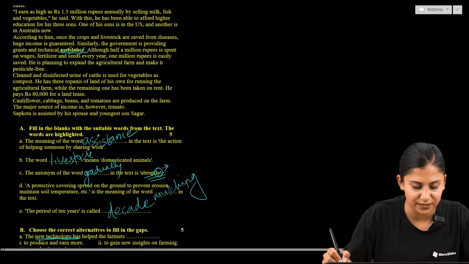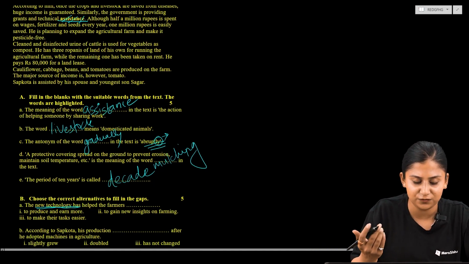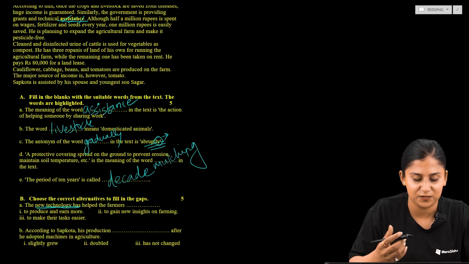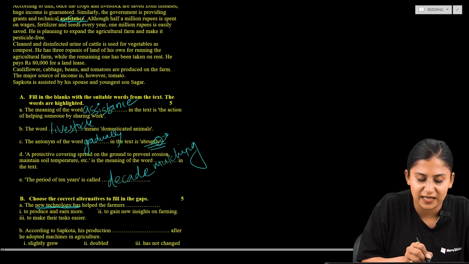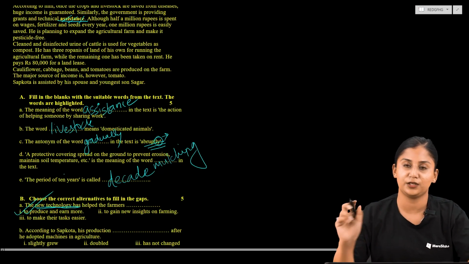So boost refers to the idea of more production. The production has been more than that of the previous year. So here the new technology has helped the farmers to produce and earn more is the correct one.